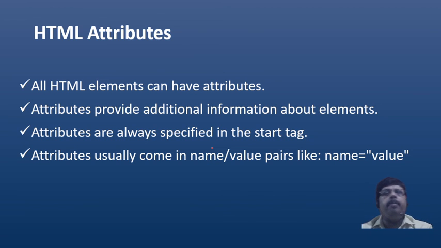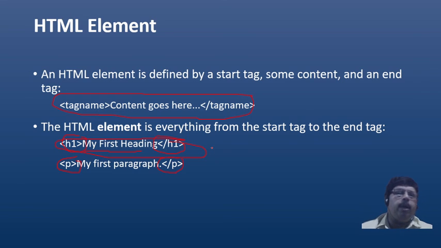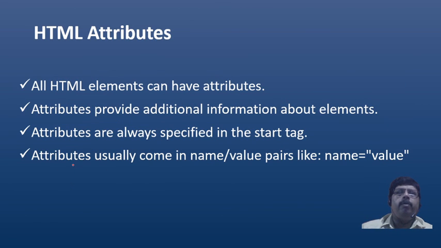An HTML element can have an attribute. I don't want to discuss much about that, but I will tell you briefly how to do it. Here we have a P tag, the paragraph tag. In Word and all, we know a paragraph can be aligned left, right or center. You can define that in the p tag as align right, left or center. That is called an attribute. I will demonstrate it when I show you how to work on that.